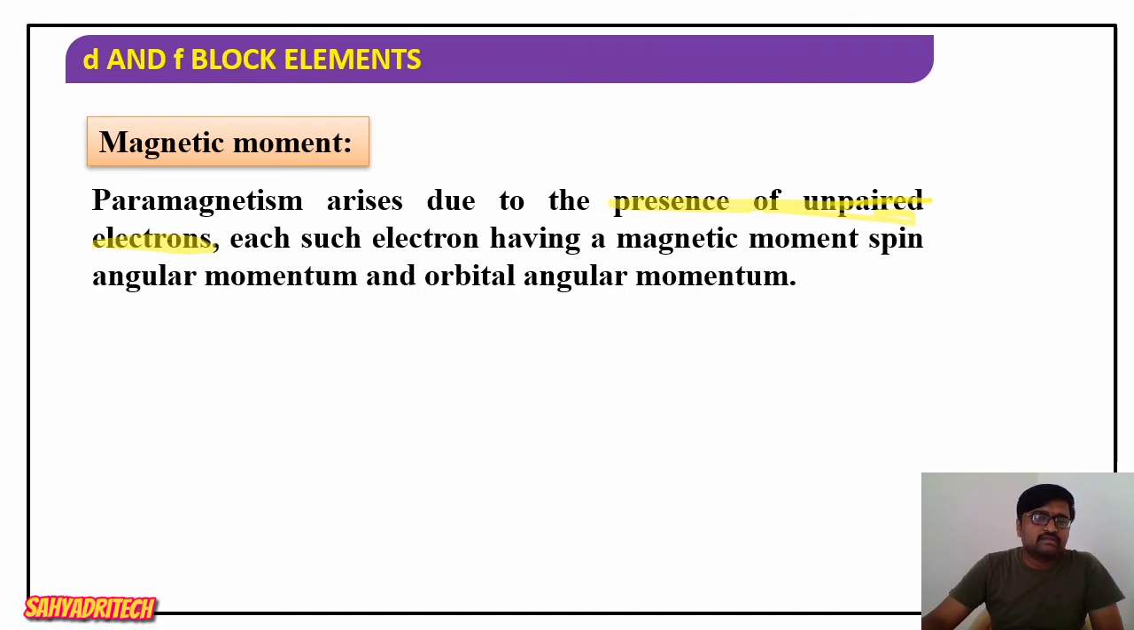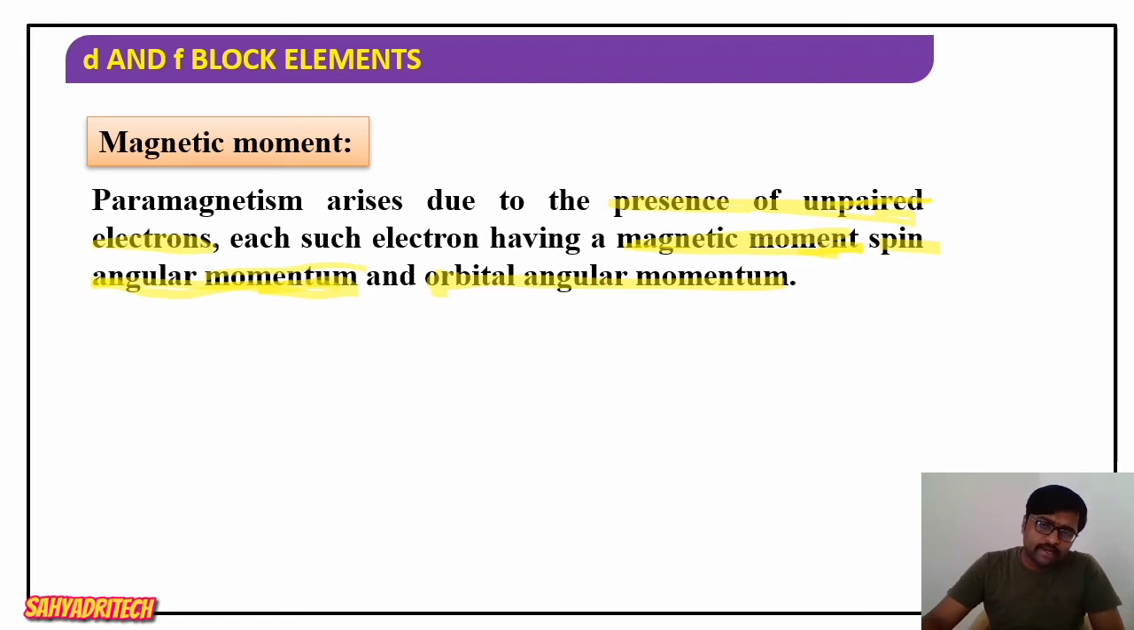Each such electron has a magnetic moment. Each such electron is going to exhibit what? It is going to exhibit a magnetic moment, spin angular momentum, and orbital angular momentum. So each and every unpaired electron is going to exhibit magnetic moment, spin angular momentum, and orbital angular momentum.